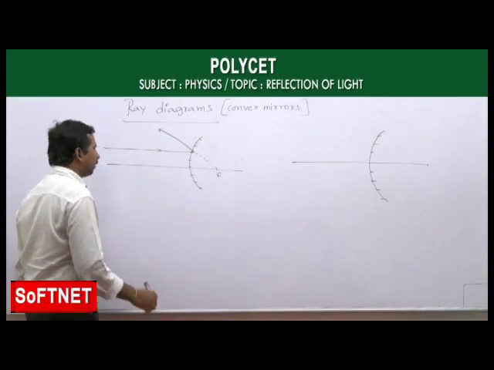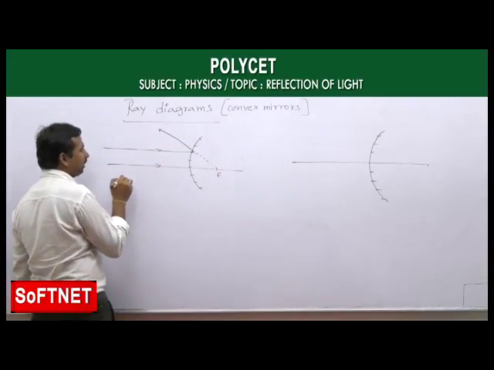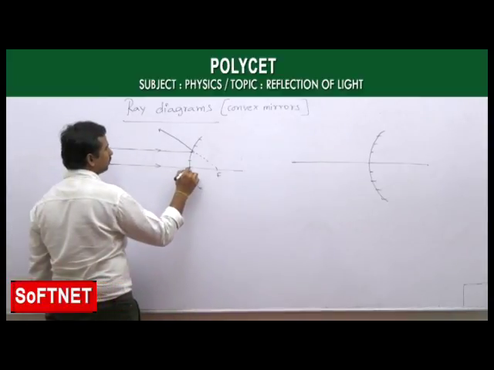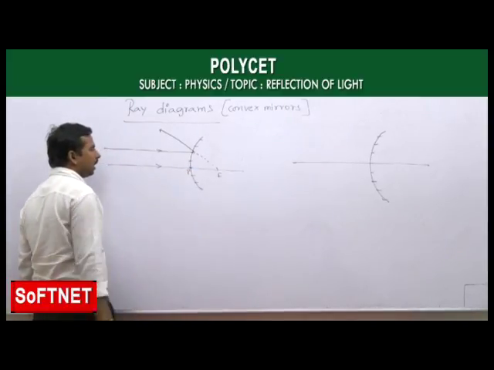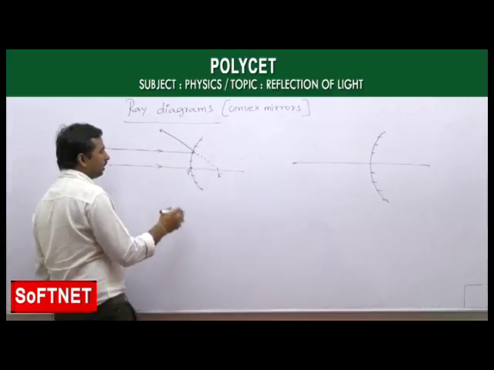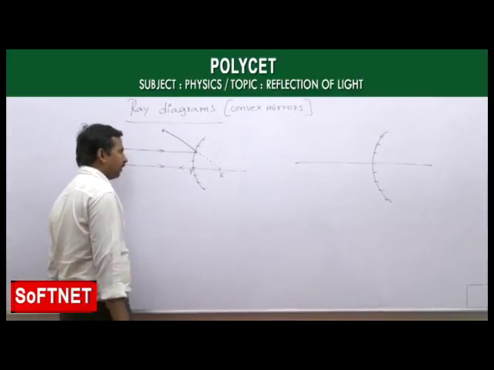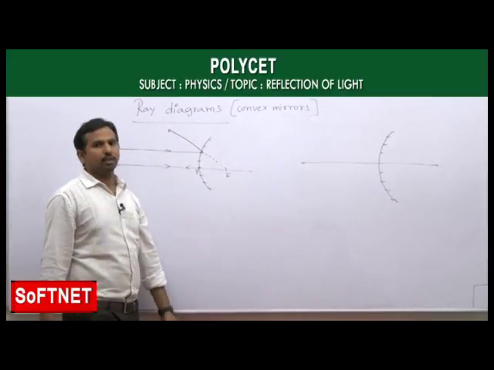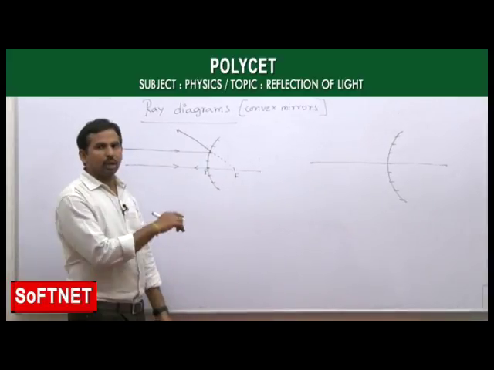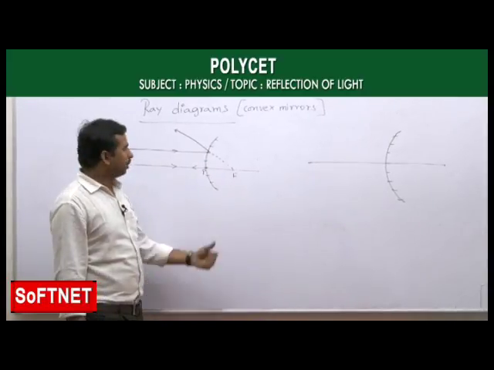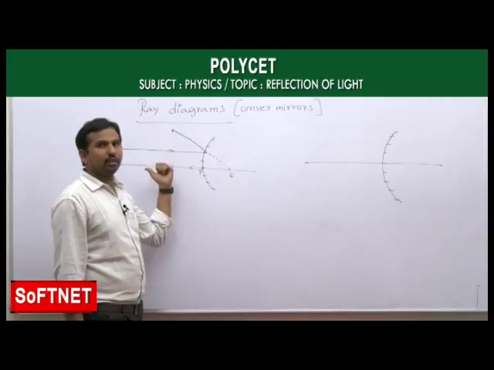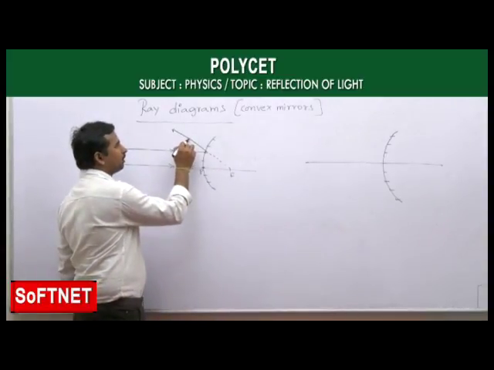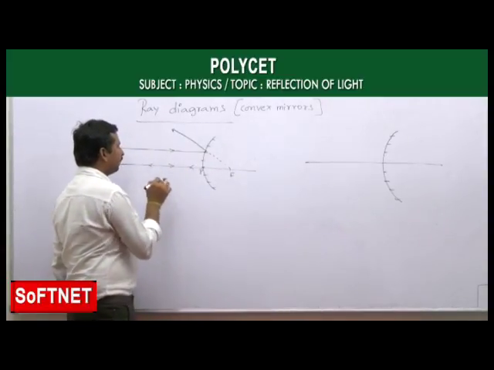Now for the second light ray, if you take the light ray passing through the center of curvature, which is incident at the pole, then as the angle of incidence equals 0, the angle of reflection also becomes 0. Now it is retracing back in the same path. This is our first reflected ray and this is our second reflected ray.